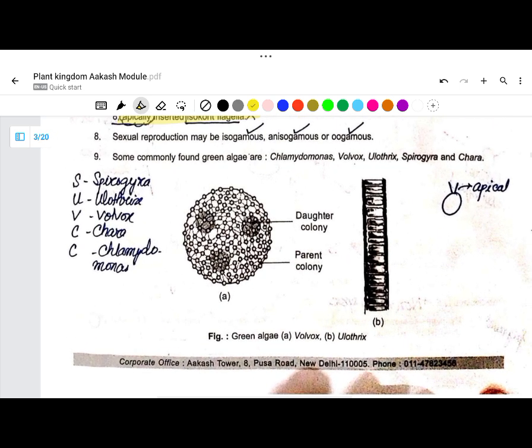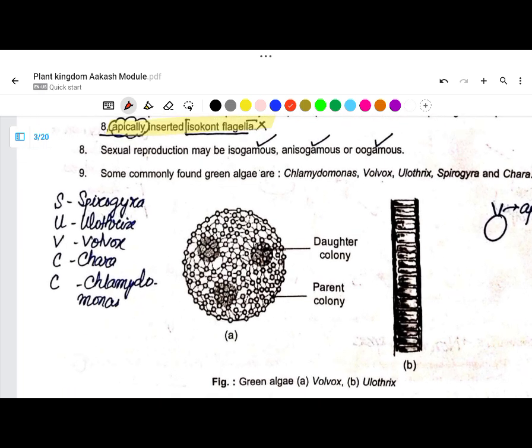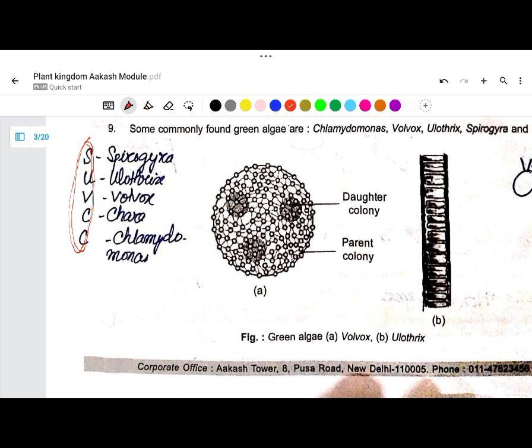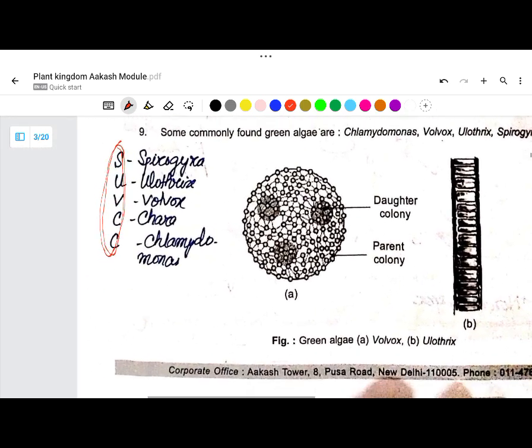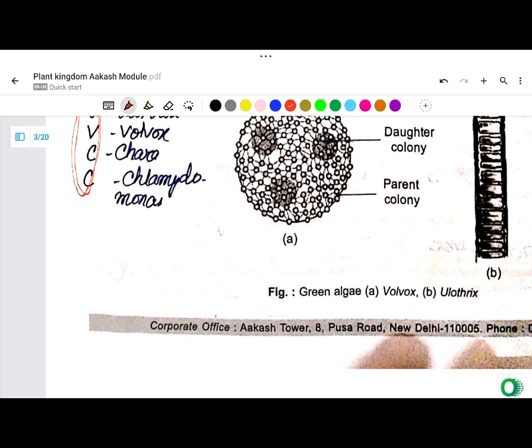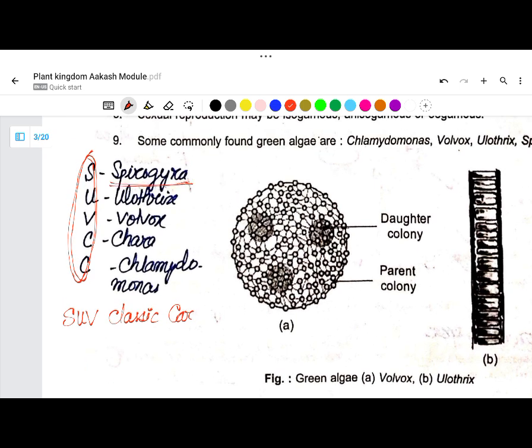Now let's come to the main part, the examples part. The mnemonic is SUV classic car. This is not my mnemonic, I have gathered the mnemonics from many sources. What does it stand for? S for Spirogyra, U for Ulothrix, V for Volvox, C for Chara, and C for Chlamydomonas. This is the SUV classic car.